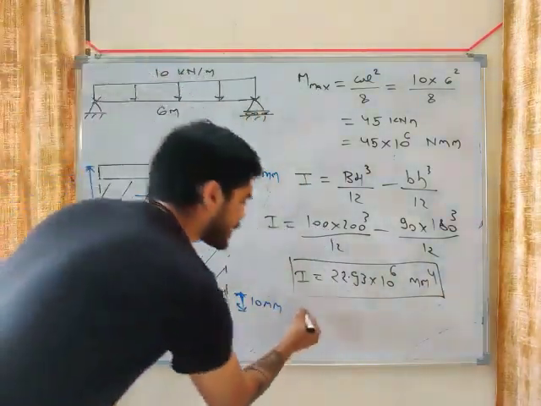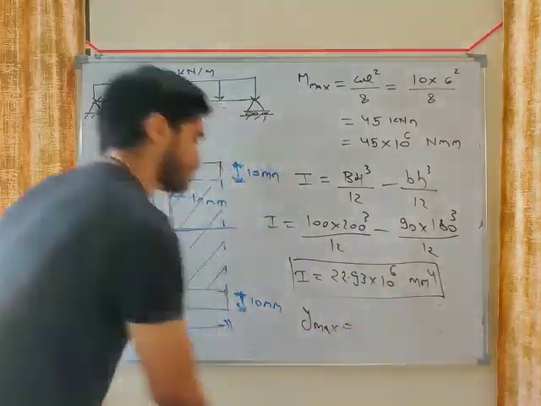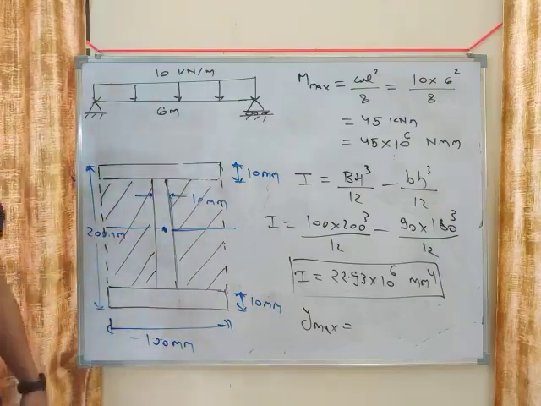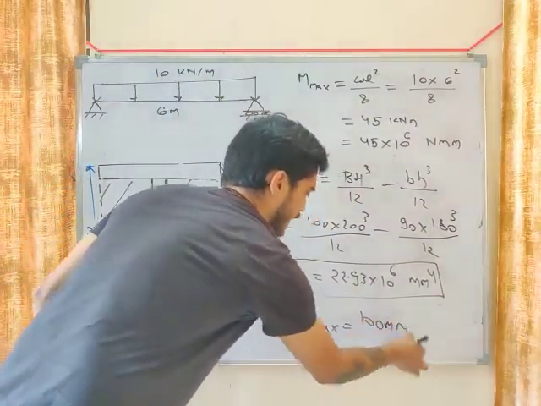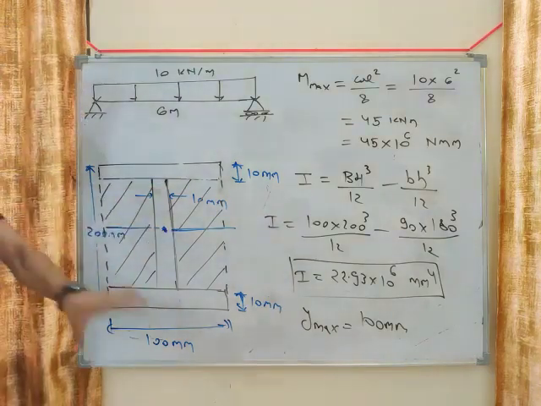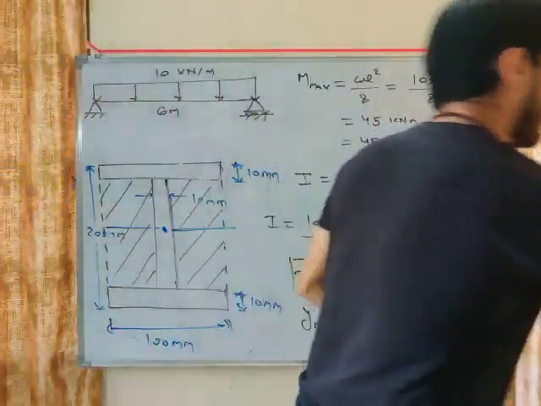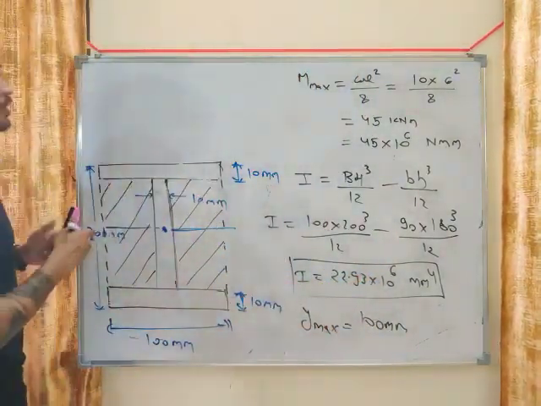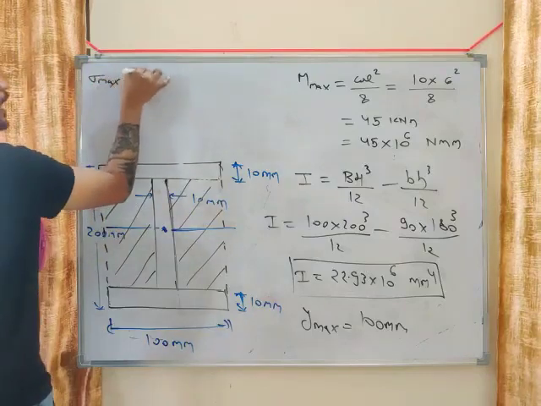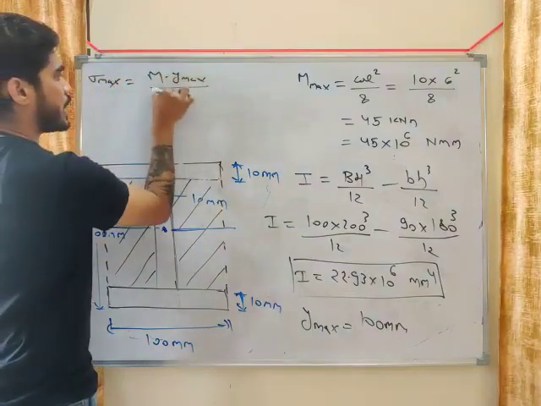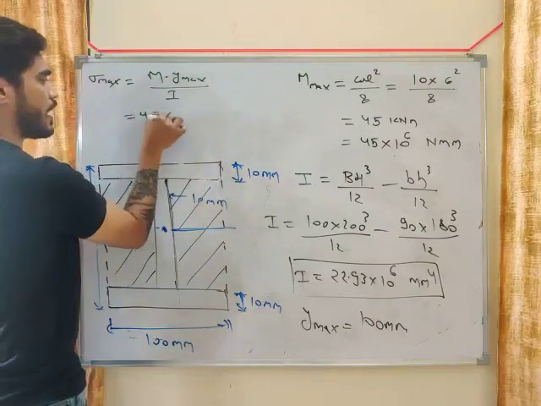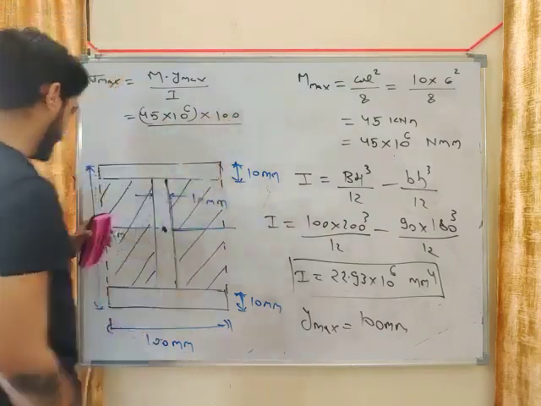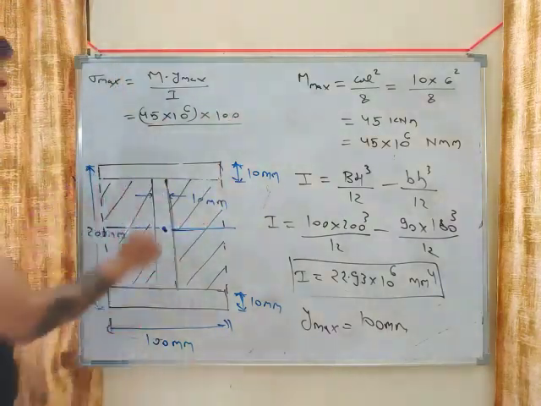What will be y maximum? Maximum distance from neutral axis. It will be half of height, means 100 mm. Neutral axis will be at the center, so the maximum distance from center will be 100 mm. Now you have the value of M, I, and y. Just put it in the formula. Sigma maximum is M into y maximum by I. 45 into 10 to the power 6 is M, y maximum is 100, and moment of inertia I.